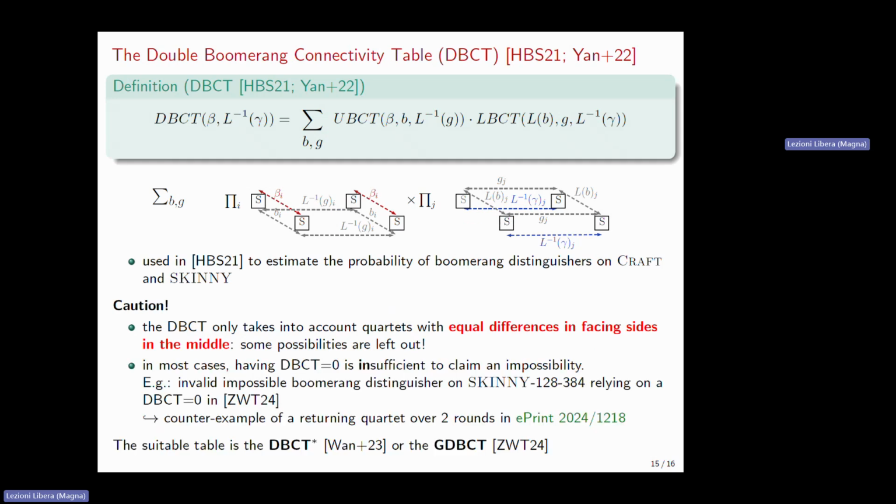So this means that some possibilities of configuration in the middle are totally left out, and this implies that having a DBCT coefficient which is 0 in the middle is actually insufficient to claim an impossibility. Unfortunately, this difference was missed by the author of the paper that was presented just before, and we were able to find a counterexample of a returning quartet over 2 middle rounds of what they propose, for which there is a DBCT which is equal to 0, but that is actually a returning quartet. So the suitable table to use in this case is the DBCT star or the GDBCT, for which all the middle differences will be taken into account.